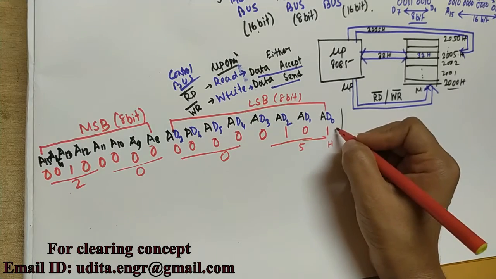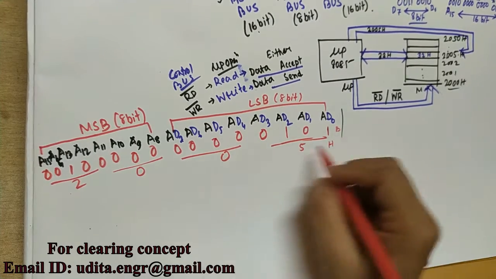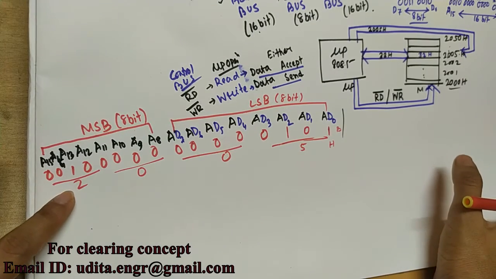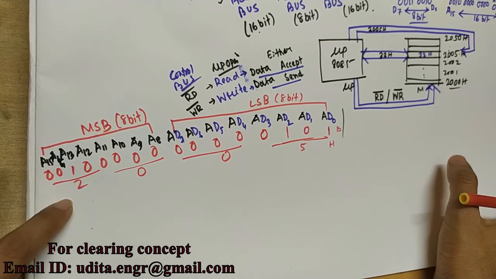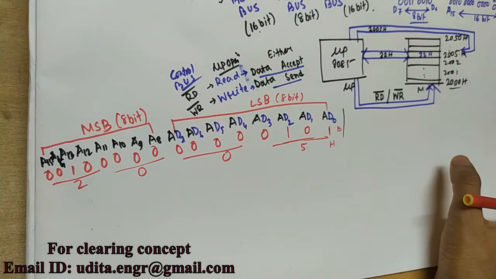This is the hexadecimal and this is the binary number. So first the microprocessor points out the location with the help of the total 16-bit address bus.